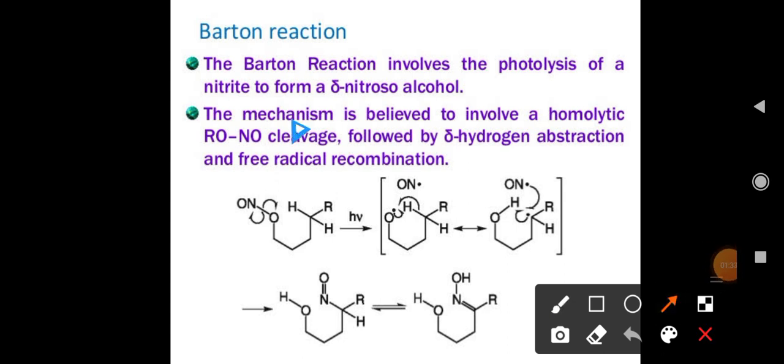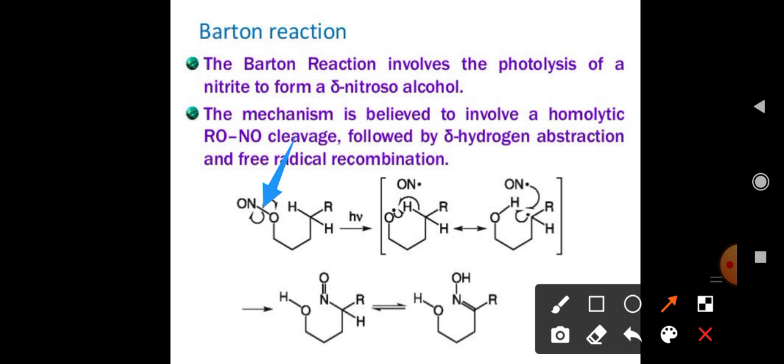Which bond? This one. This nitrogen oxygen bond undergoes homolytic fission in such a way that the two electrons of the bond are equally shared by nitrogen and oxygen. That means nitrogen and oxygen, after breaking of bond, carry one electron to form free radical.